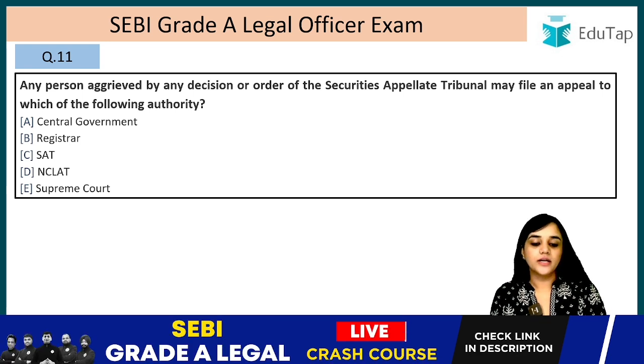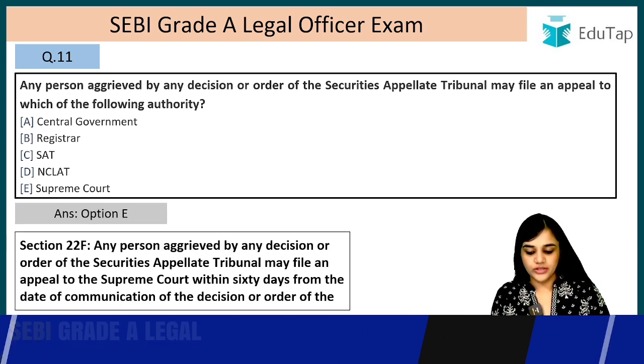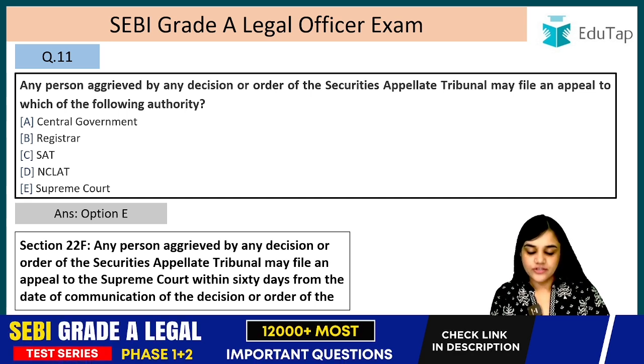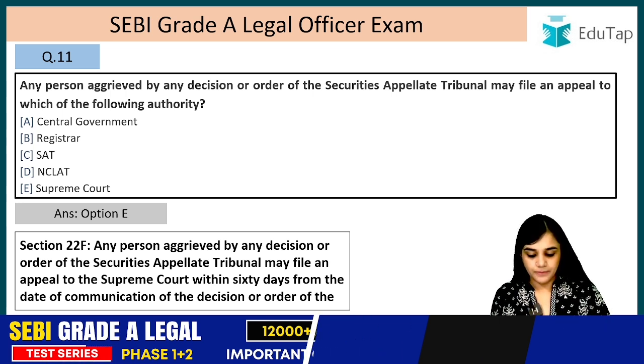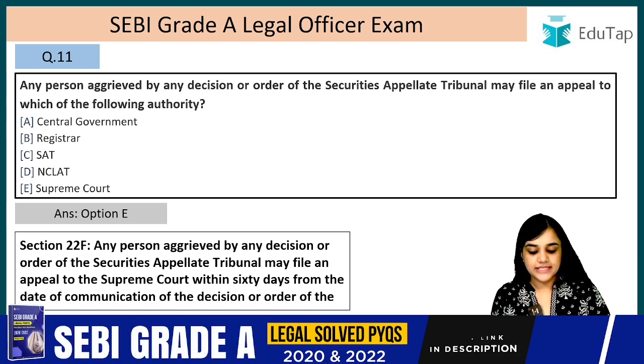So where does an appeal of the order of SAT lie? It lies in the Supreme Court, right? Answer is option E, Supreme Court. If we read section 22F, it makes it clear. Any person aggrieved by any decision or order of the Securities Appellate Tribunal may file an appeal to the Supreme Court within 60 days.